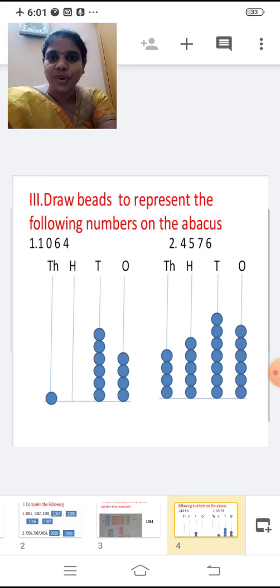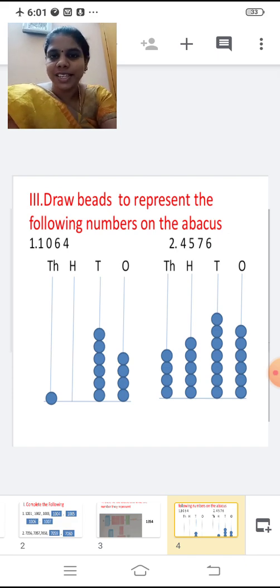So 4 in the ones place. Shall we place 4 beads in the ones place? So draw 4 beads now. 1, 2, 3, 4. Have you all drawn 4 beads in the ones place? Yes, very good. Then 6 in the tens place.